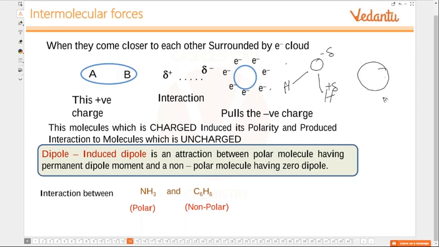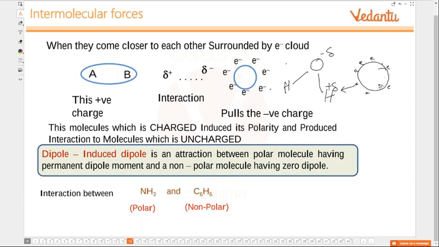But in this oxygen molecule, there are electrons, isn't it? There are negatively charged electrons moving about the nuclei of these two oxygen atoms. When this oxygen molecule is in the vicinity of this water molecule, the hydrogen end of the molecule is going to attract the electrons.